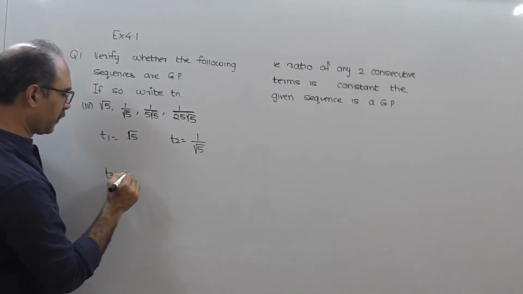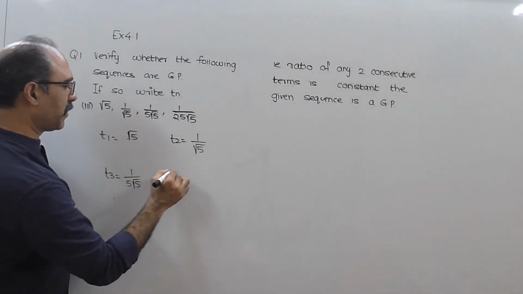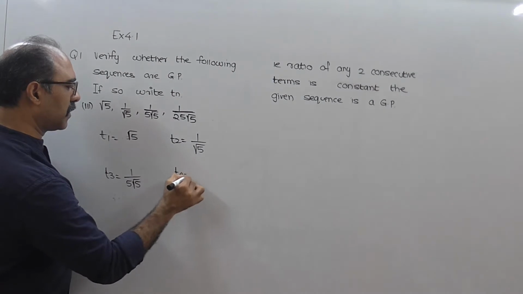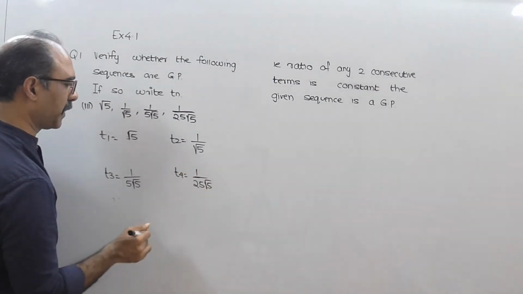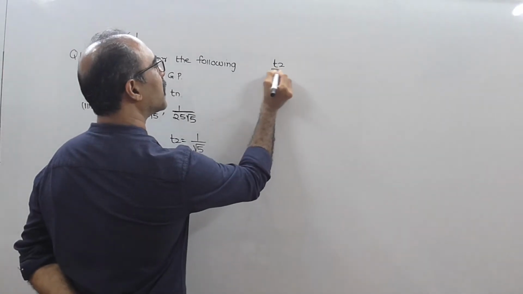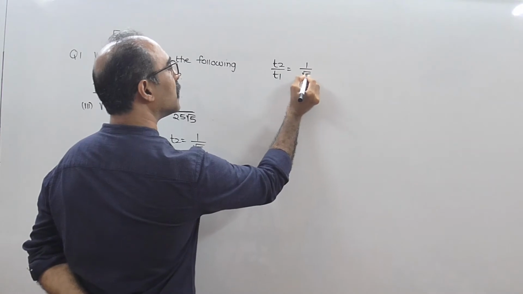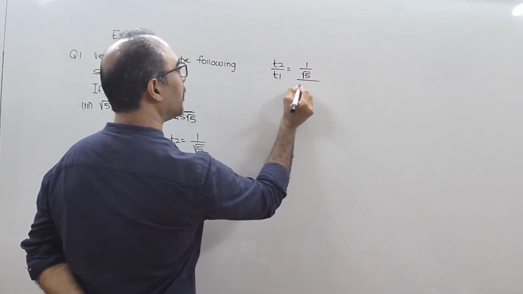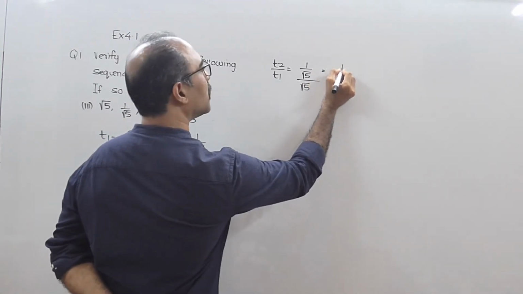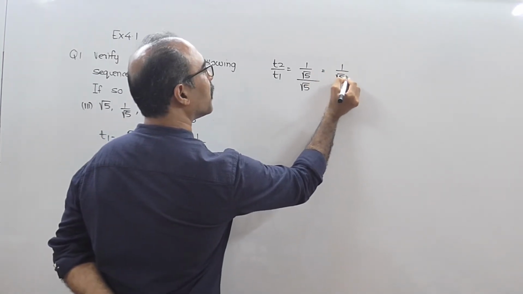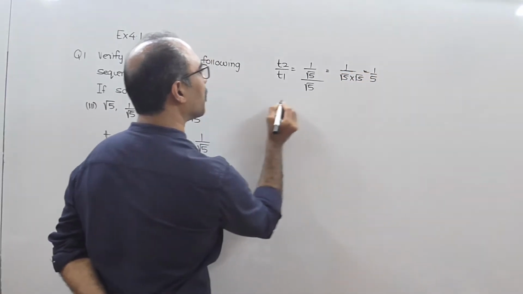T3 equal to 1 upon 5 root 5. T4 equal to 1 upon 25 root 5. First, we will try with T2 by T1. T2 is 1 upon root 5. T1 is root 5. So this becomes 1 upon root 5 into root 5. The answer is 1 by 5.